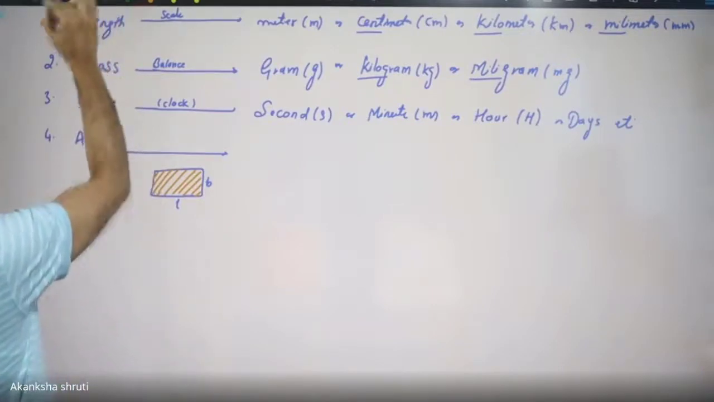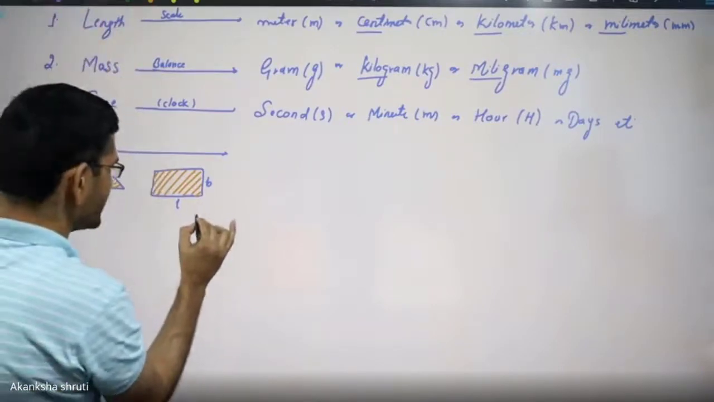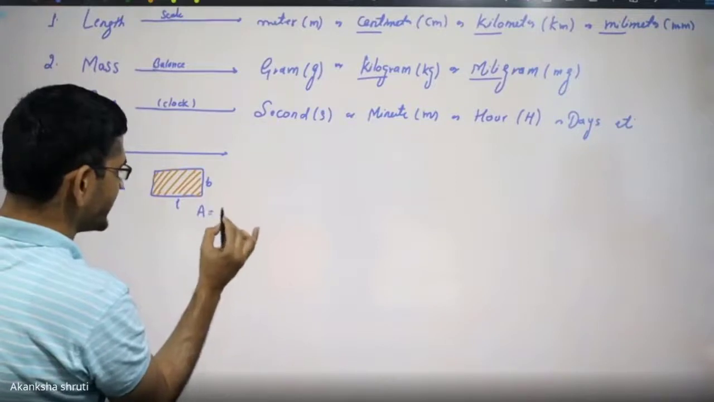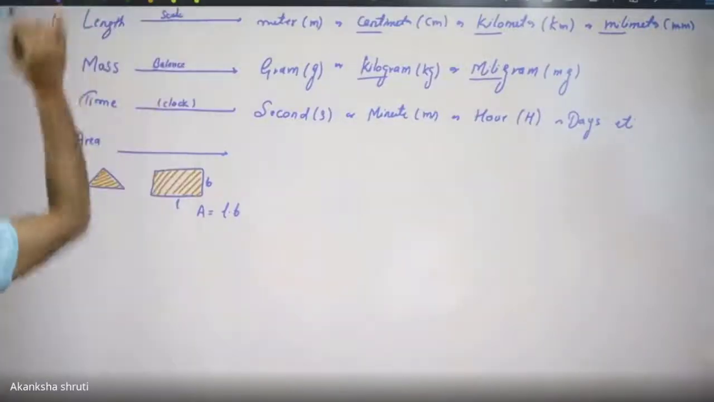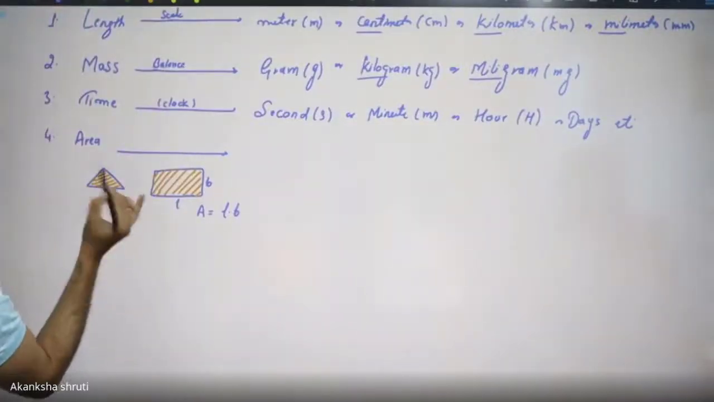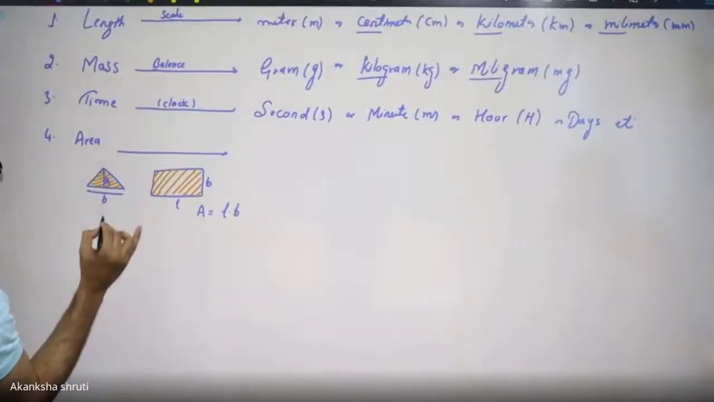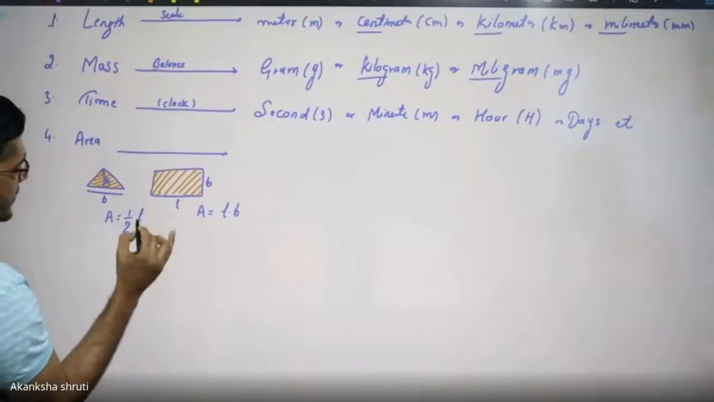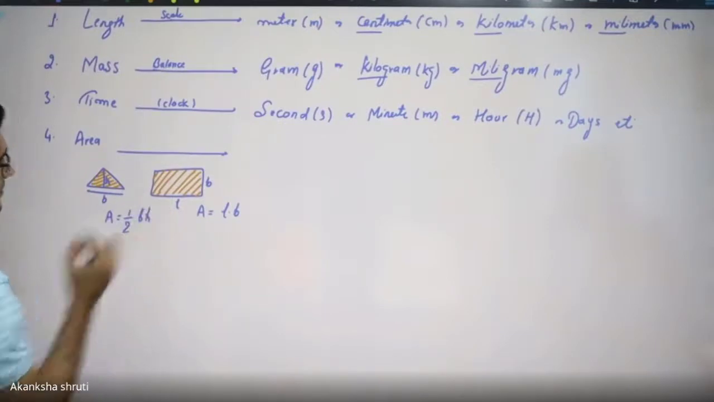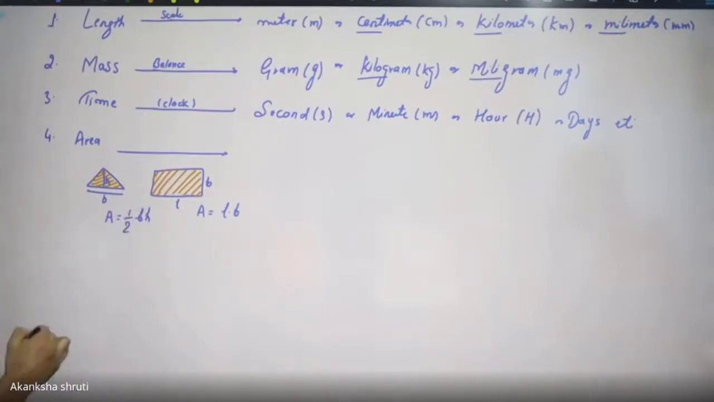So student, for this rectangle we have learned how the area is calculated: length into breadth. For this triangle, if we consider the height as h and the base as the width, the area is half into base into height. Okay student, this we have already learned.